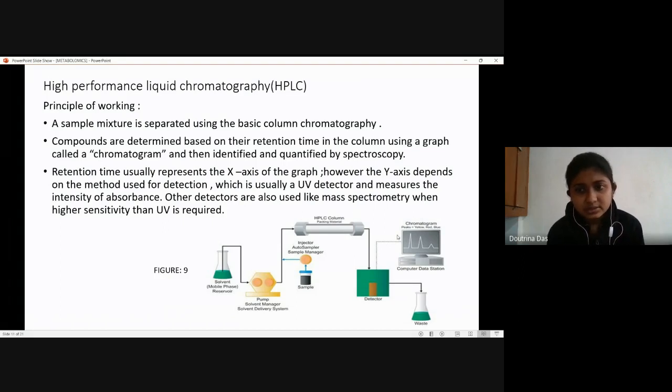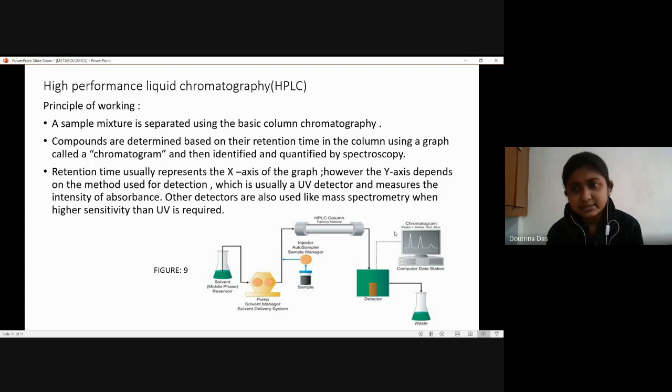Though the x-axis or the y-axis is not very clearly depicted in this chromatogram, the theoretical data suggests that the x-axis of the graph usually represents the retention time, and the y-axis basically shows the absorbance. But again, that varies upon the detector that is used. Usually, we use a UV detector, or if we want more specificity than UV or higher sensitivity than UV, then we use a mass spectrometer, or we go for mass spectrometry.